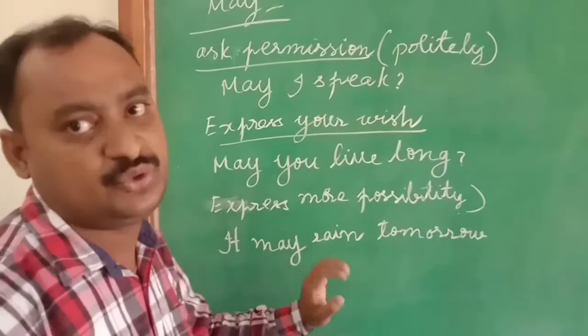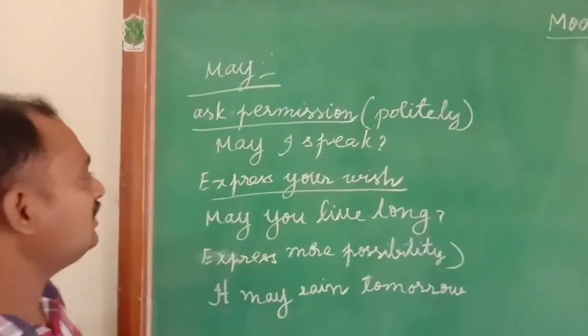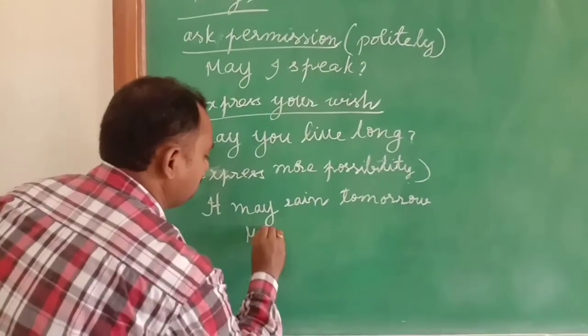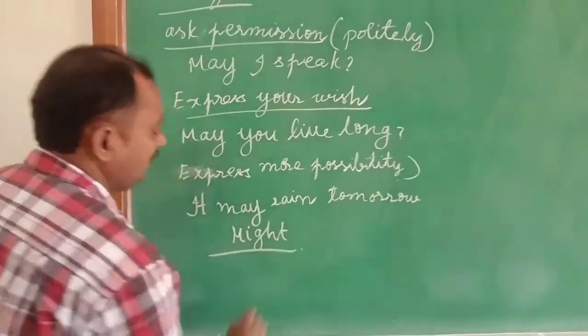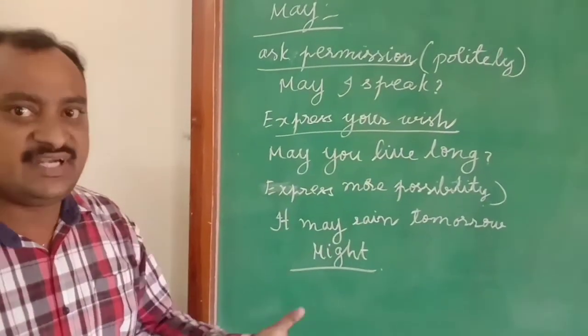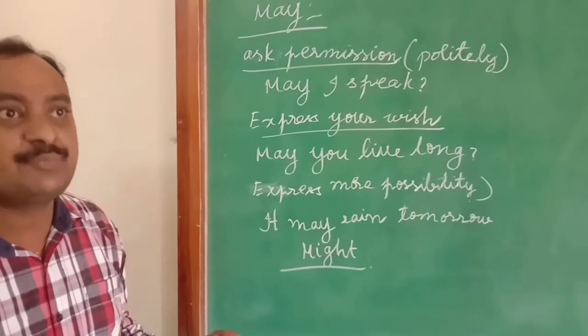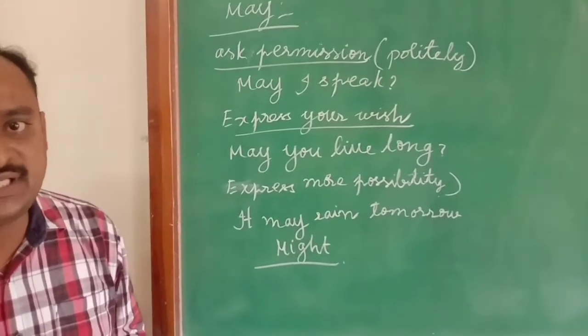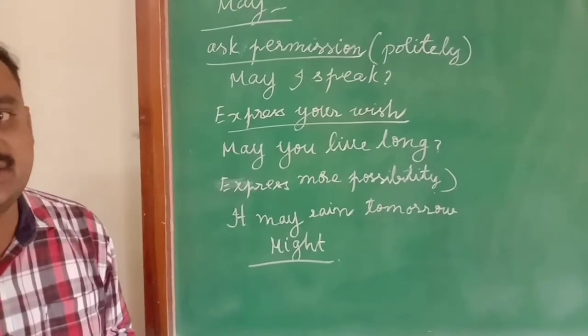Okay, my dear students, now we will move to the past form of may, that is might. If you want to express more possibility in an event, you have to use may. Suppose you want to express less possibility, meaning you have a doubt, at that time you have to use might, not may.